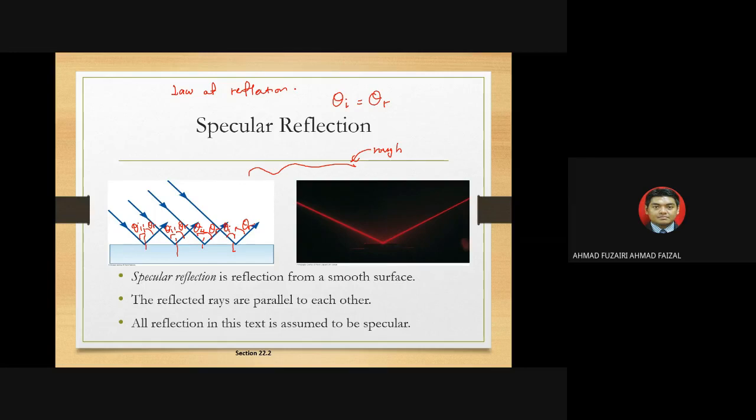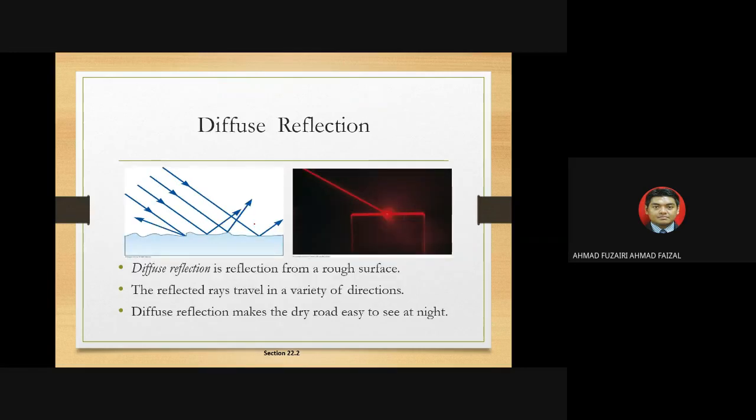All reflection in the text is assumed to be specular. Diffuse reflection is also a reflection, but for a rough surface. Remember, the smooth surface is called specular reflection, but diffuse stands for rough.